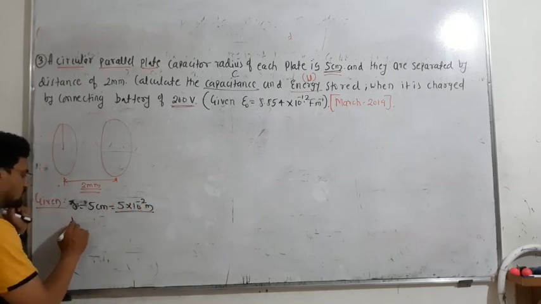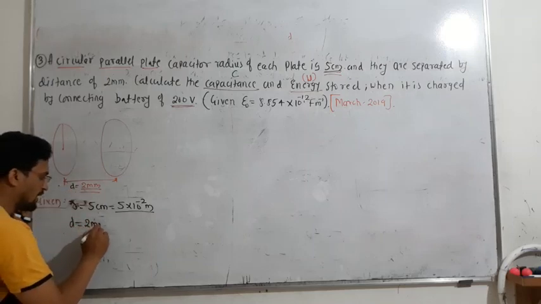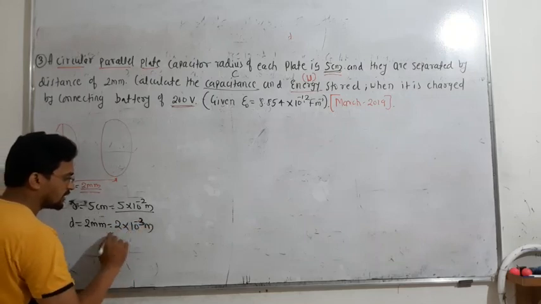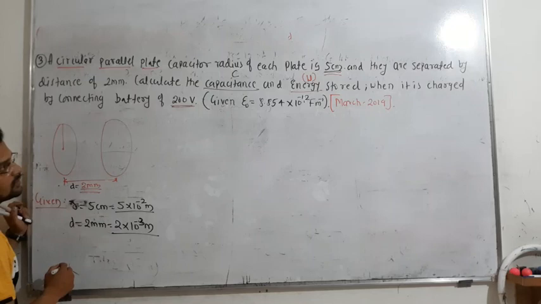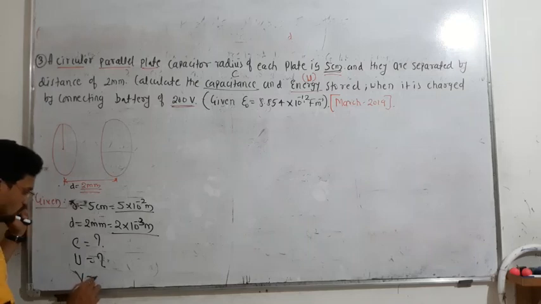And then the distance between the plates, that is d, is given as 2 mm, and 2 mm means 2 into 10 to the power of minus 3 meter. Correct. Then you have to find out the capacitance and the energy stored if it is connected to a potential of 200 volt.